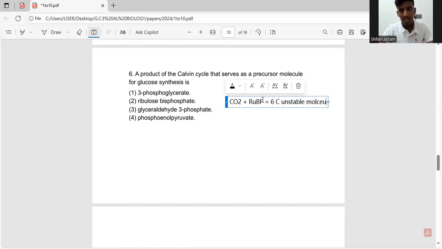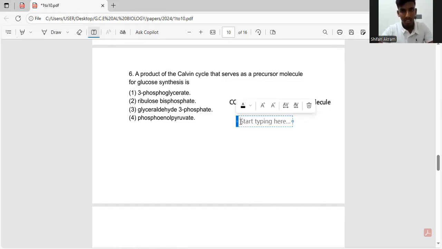which breaks down immediately into 3-carbon molecules. So it breaks down into two 3-carbon molecules, 3-PGA, 3-phosphoglycerate. So this is the first stable product of the Calvin cycle. So they are asking which is the precursor molecule for glucose synthesis. So we can eliminate the first answer because it is the first product, so it cannot be the precursor molecule.